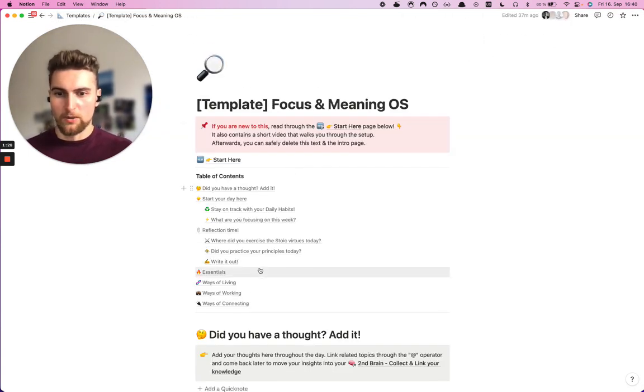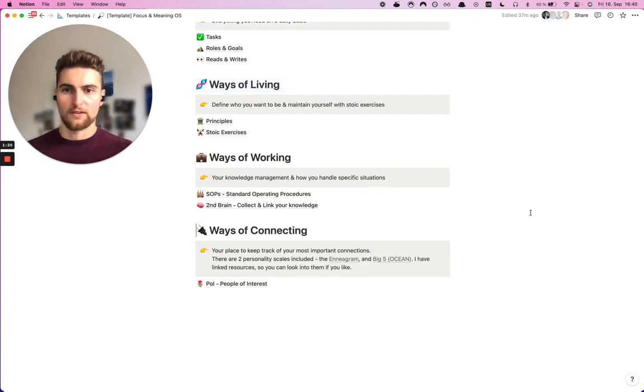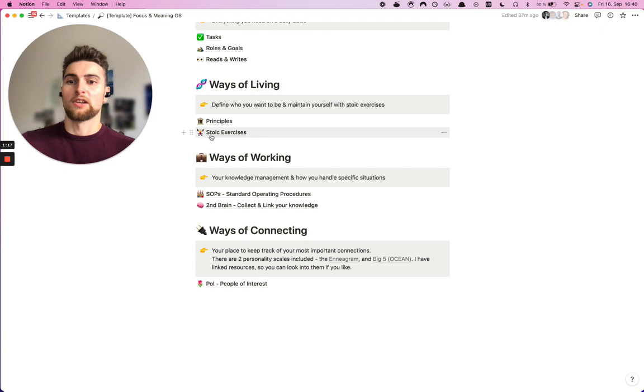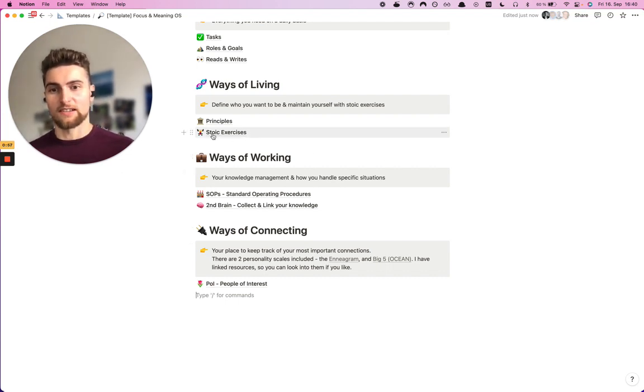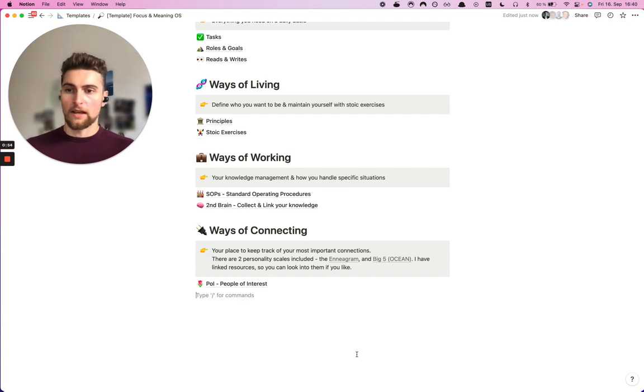Let's go back to the templates and down to the ways of sections. These are sections in which we have captured our philosophical principles and some philosophical exercises. But we also have some bonus content for you, which is related to building knowledge and reflecting on past situations, for example, with negative visualization, or positive visualization, which is a Stoic exercise, and putting those reflections and that knowledge into a process that you want to